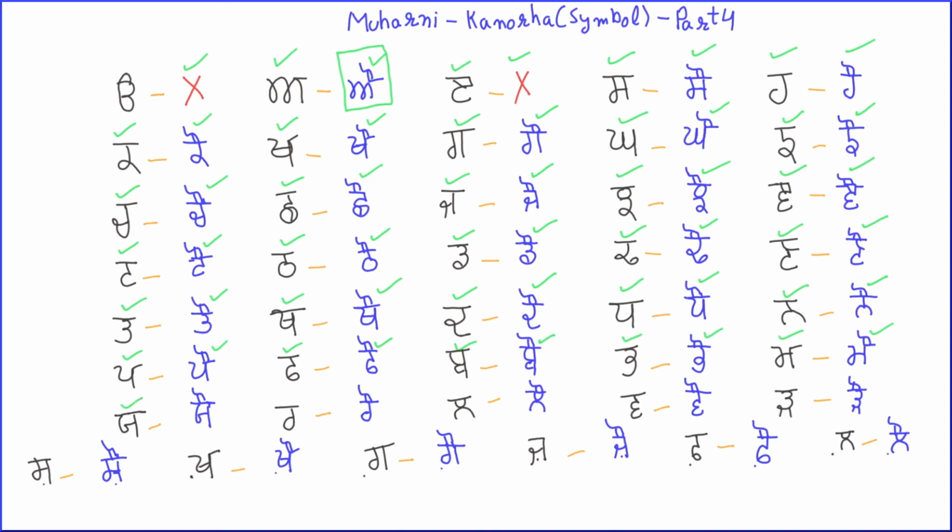Yayya, Ya, Ya. Rara, Ra, Ra. Lalla, La, La. Wawa, Wa, Wa. Rada, Ra, Ra.